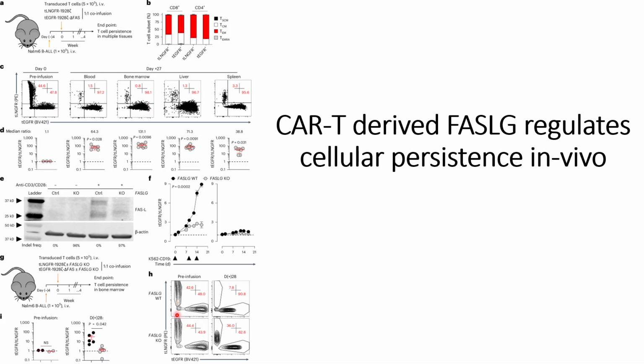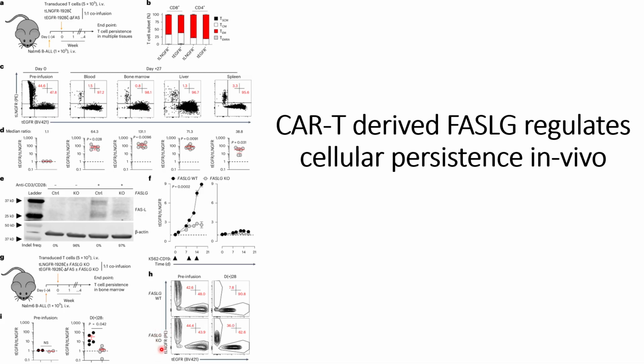What they are able to see is that in the pre-infusion samples, TEGFR and TLNGFR are present at almost the same level, that is 42.6 and 48%, and once they are activated, after 28 days, they are able to see only the TEGFR signals.